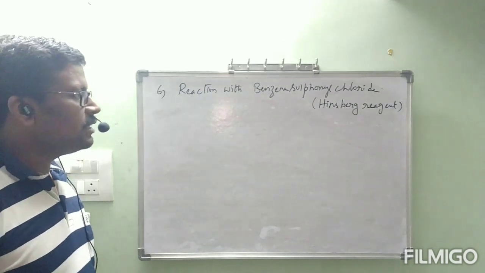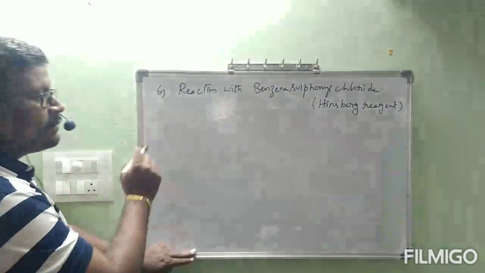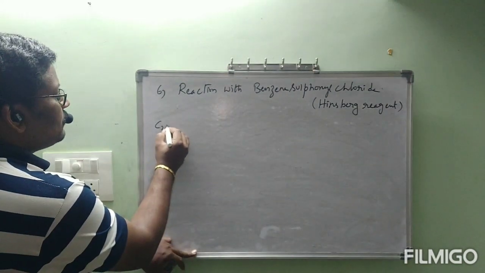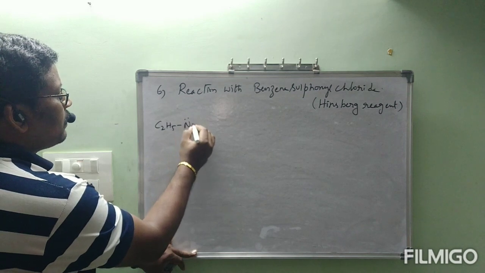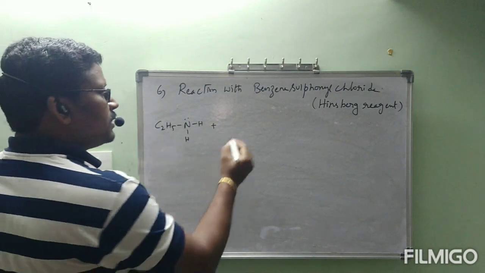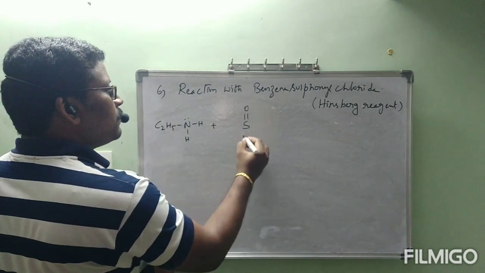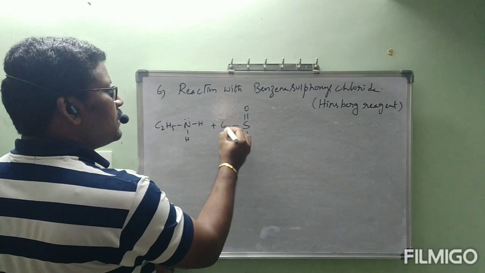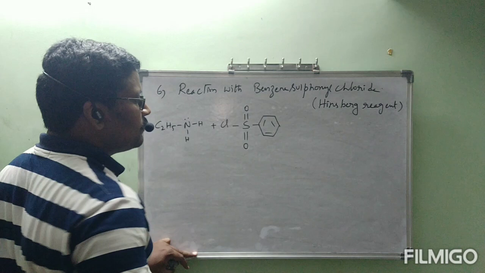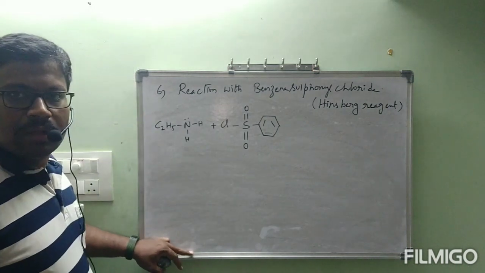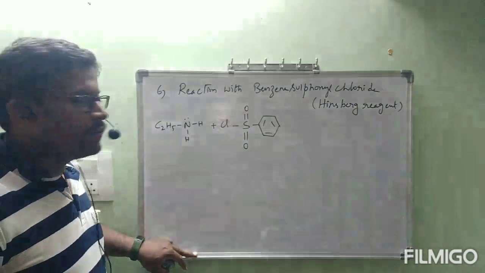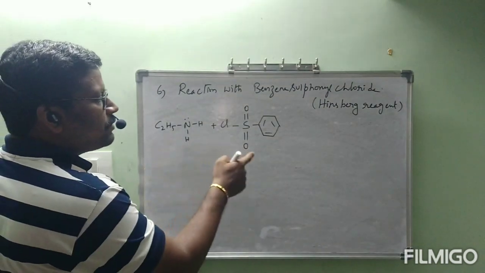Okay, now let us see in what way it is going to react. First, I am taking the example of a primary amine, C2H5NH2. Benzene sulfonyl chloride has the formula C6H5SO2Cl, and this is the structure. Now the primary amine is going to react with this one.